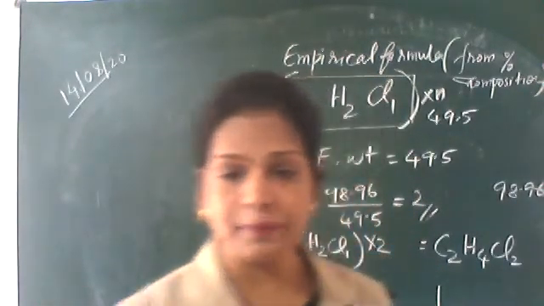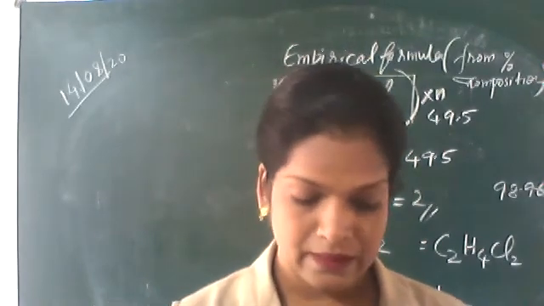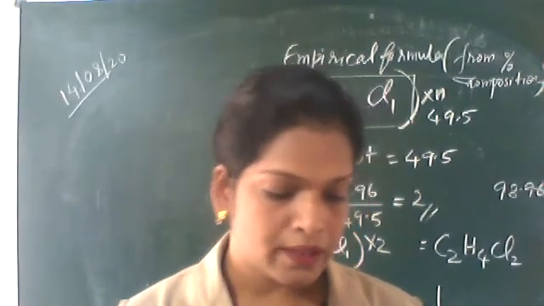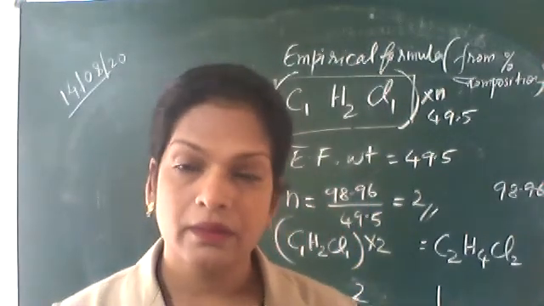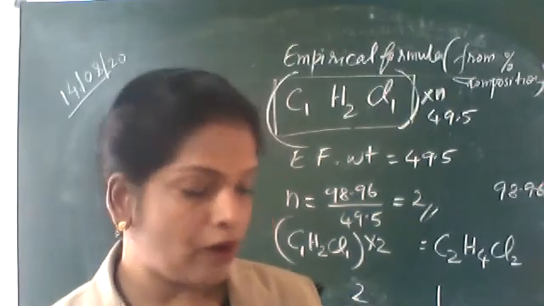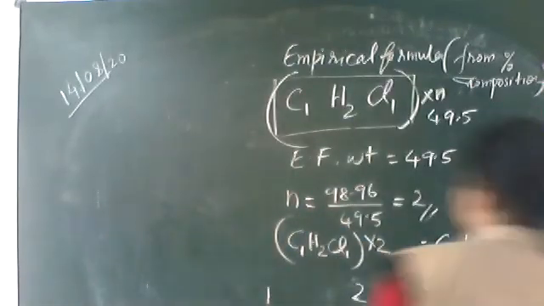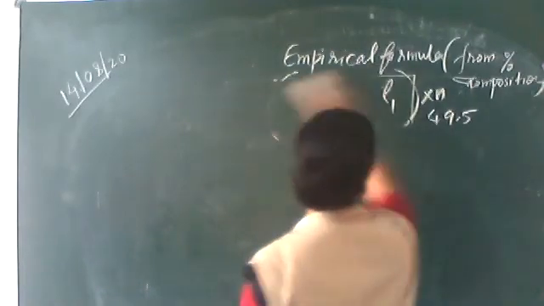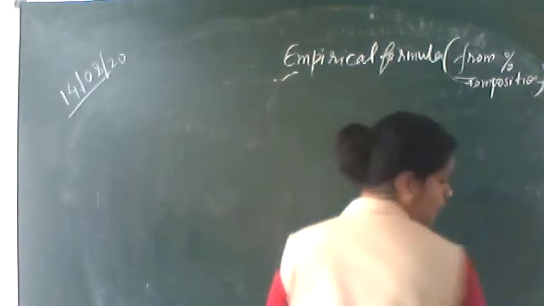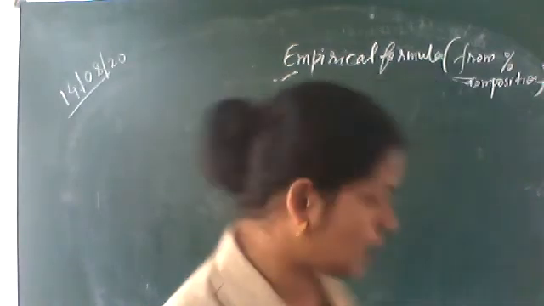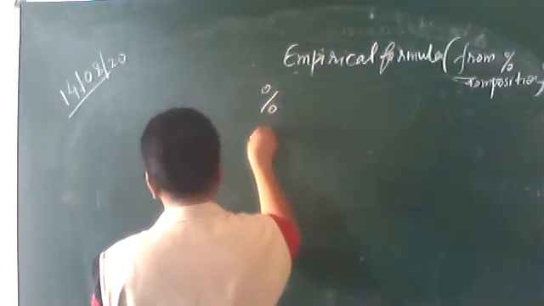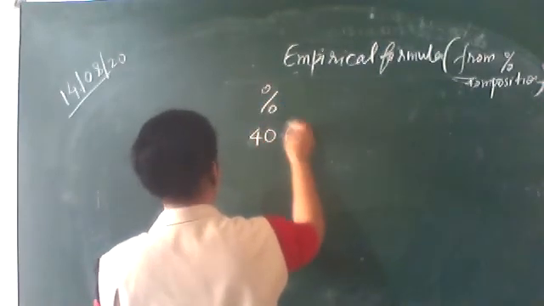An organic compound containing carbon, hydrogen and oxygen gave the following percentage composition. Percentage of carbon, that is 40.68.